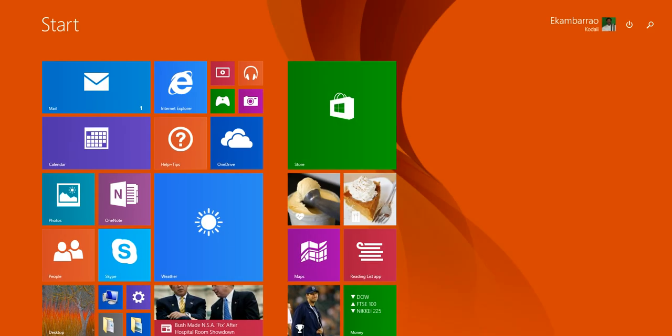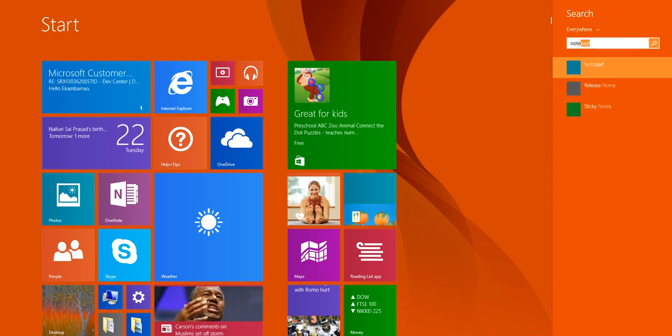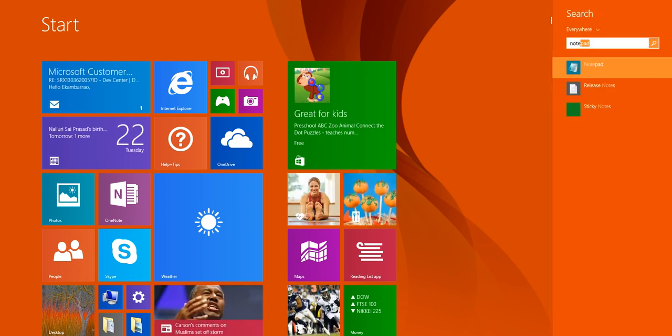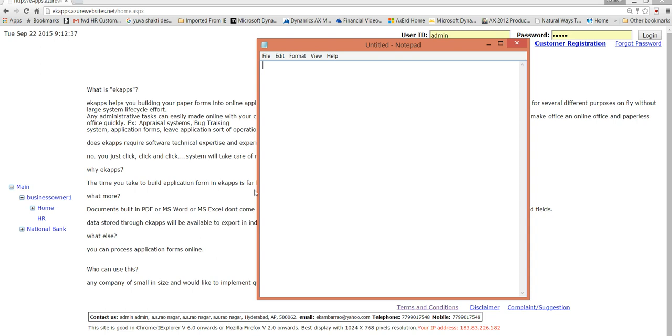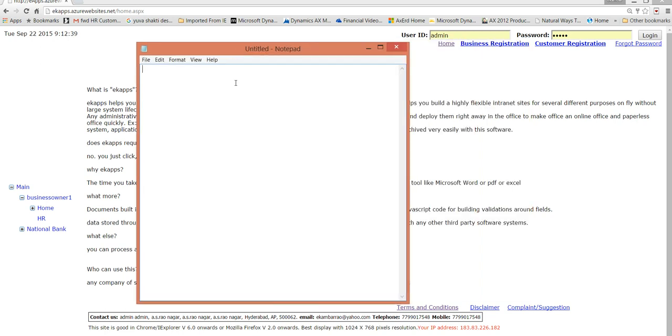I'll just use this notepad here, in case my voice is not clear, to give you a context. This particular ACAPS has got four different types of users.